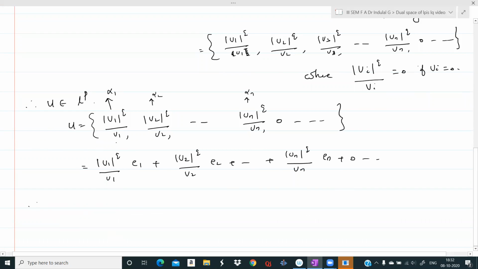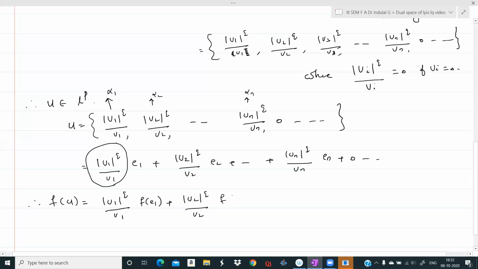Therefore, f of u is equal to, f is a bounded linear functional. See, these terms are scalars. f is linear. So when f is applied on u, by linearity of f, this is modulus of v1 raised to q by v1 f of e1 plus modulus of v2 raised to q by v2 f of e2 plus etc. plus modulus of vn raised to q by vn f of en.